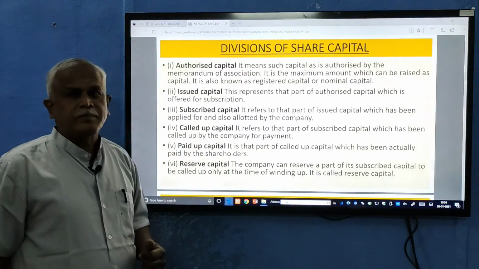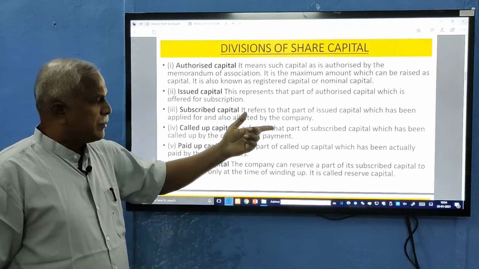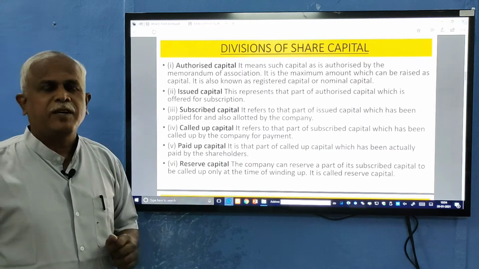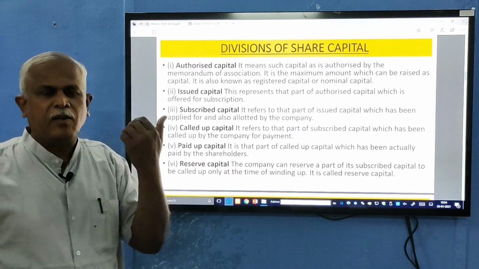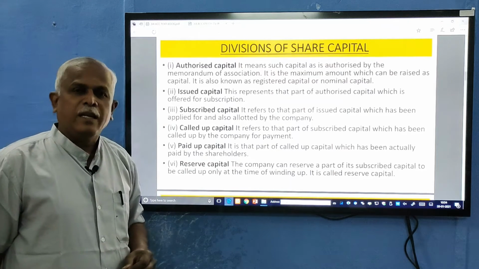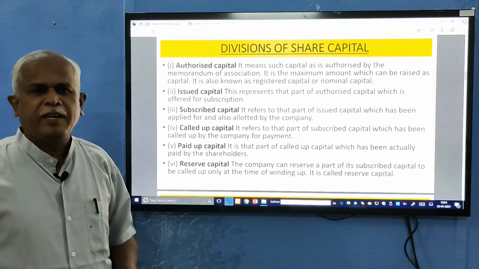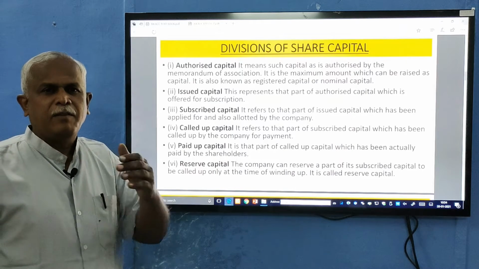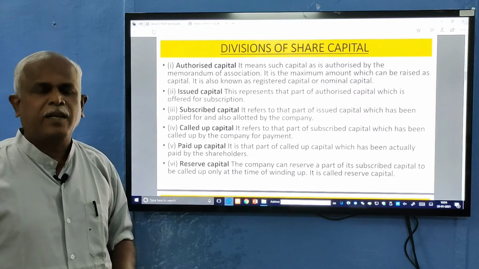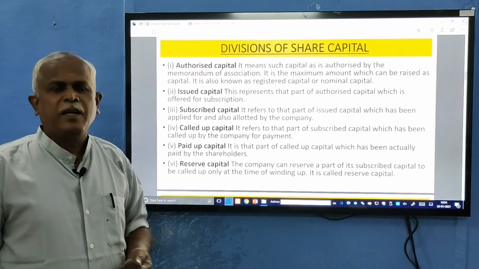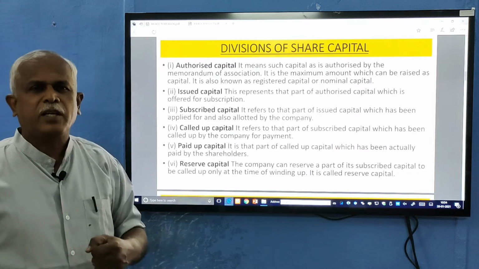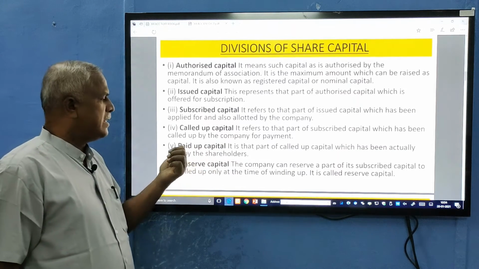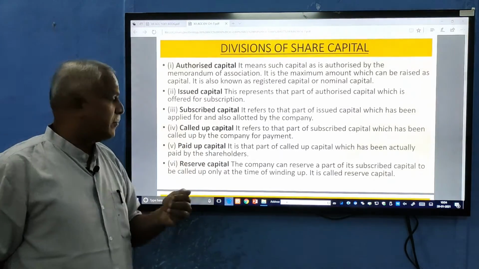Called up capital. The called up capital represents a part of subscribed capital which has been called up by the company for payment. So the company may take all the money together in one installment, or it can take it in different installments. Collecting all the capital at a time will be burdensome to the subscriber or shareholder. So the company, if its articles permit, may divide the amount and collect it in installments. Each installment is called up capital.